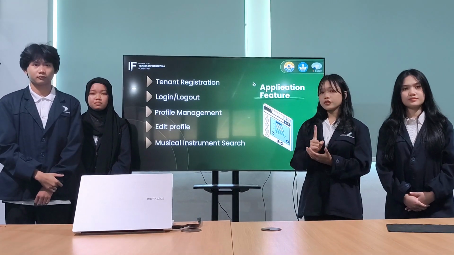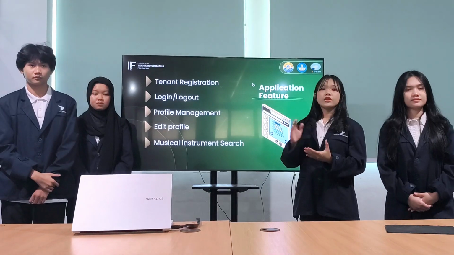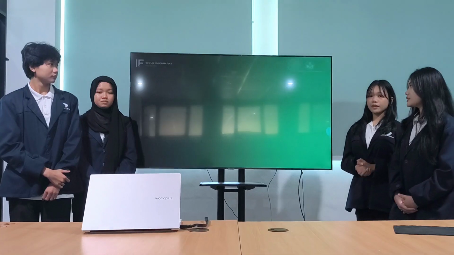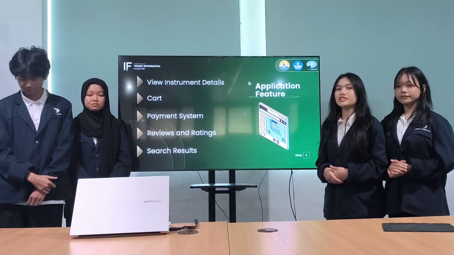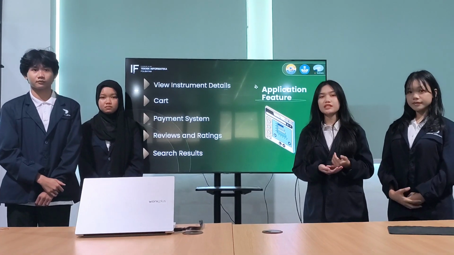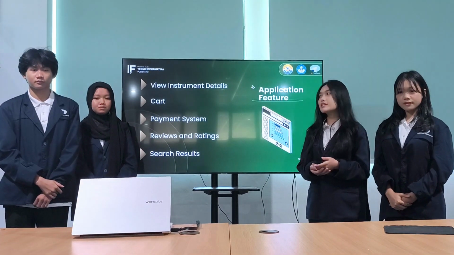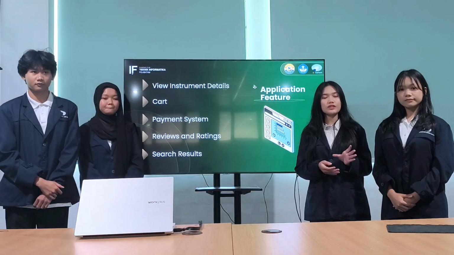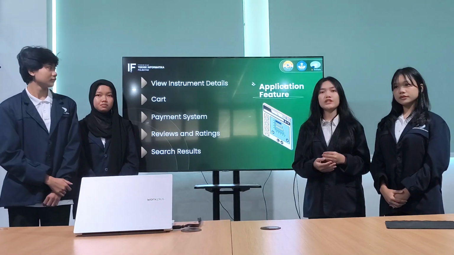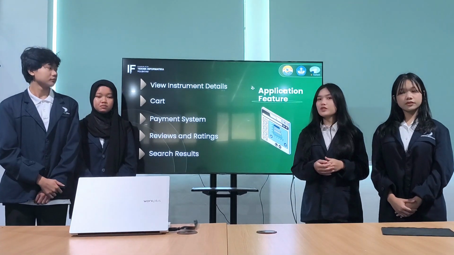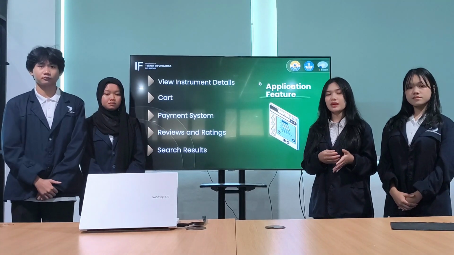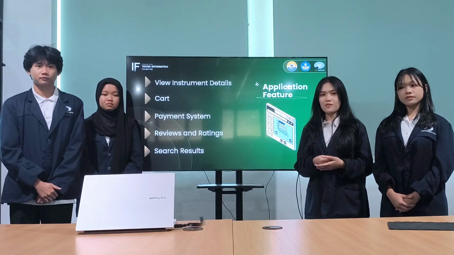And finally, one of the most useful tools is the musical instrument search. Users can quickly find the instrument they need based on type and availability. We also offer some additional features, such as viewing detailed information about each instrument, including description, condition, and availability. They can rent the instrument directly through the website and use a cart feature to manage selected items before making the payment. We also provide a secure and easy-to-use payment system. After renting, users can leave reviews and give ratings to help others. And when users search for instruments, the application displays a clear list of matching results.